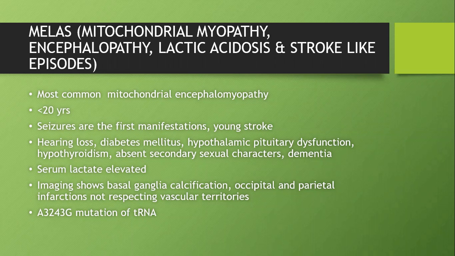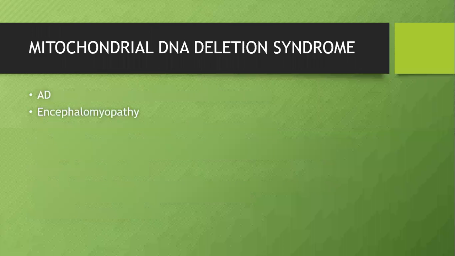Again, this patient presents with all possible causes of myopathy during investigation. With the seizures and young stroke, always do a CSF to look for elevated serum lactate and CSF lactate. He could have MELAS. Imaging here shows basal ganglia calcification, occipital and parietal infarction, but it does not respect the routine vascular territories. So any stroke in the young whose infarction pattern is not following the routine, do a CSF; he could turn out to be MELAS. The other disorder is mitochondrial DNA deletion syndrome.